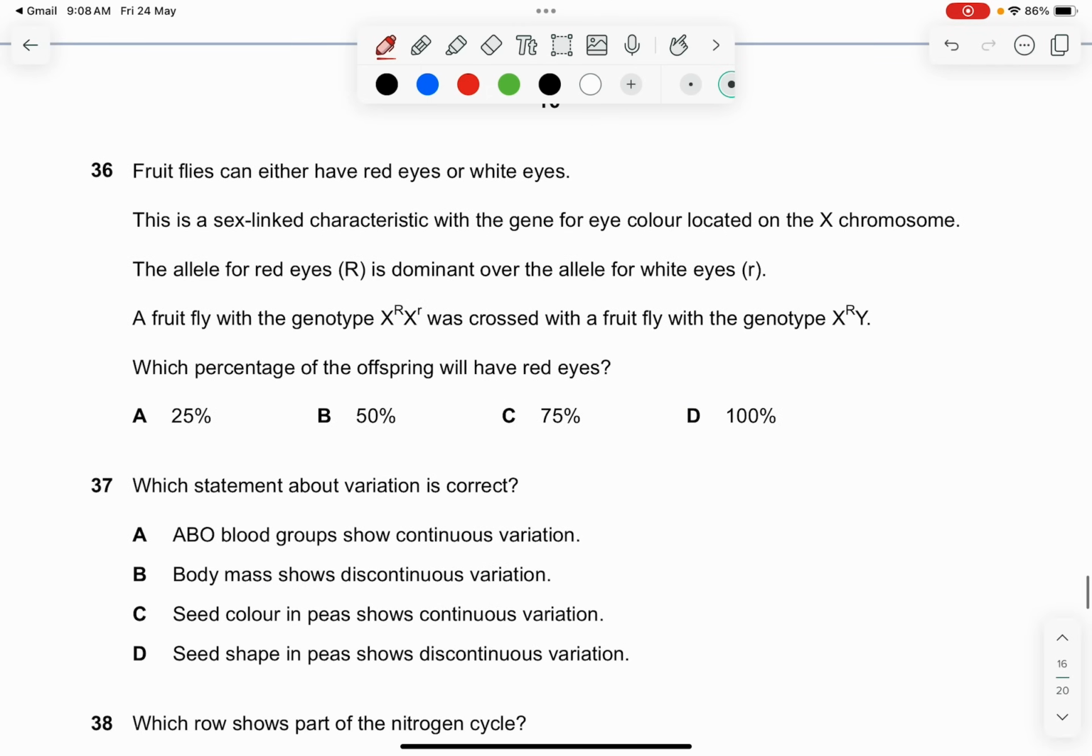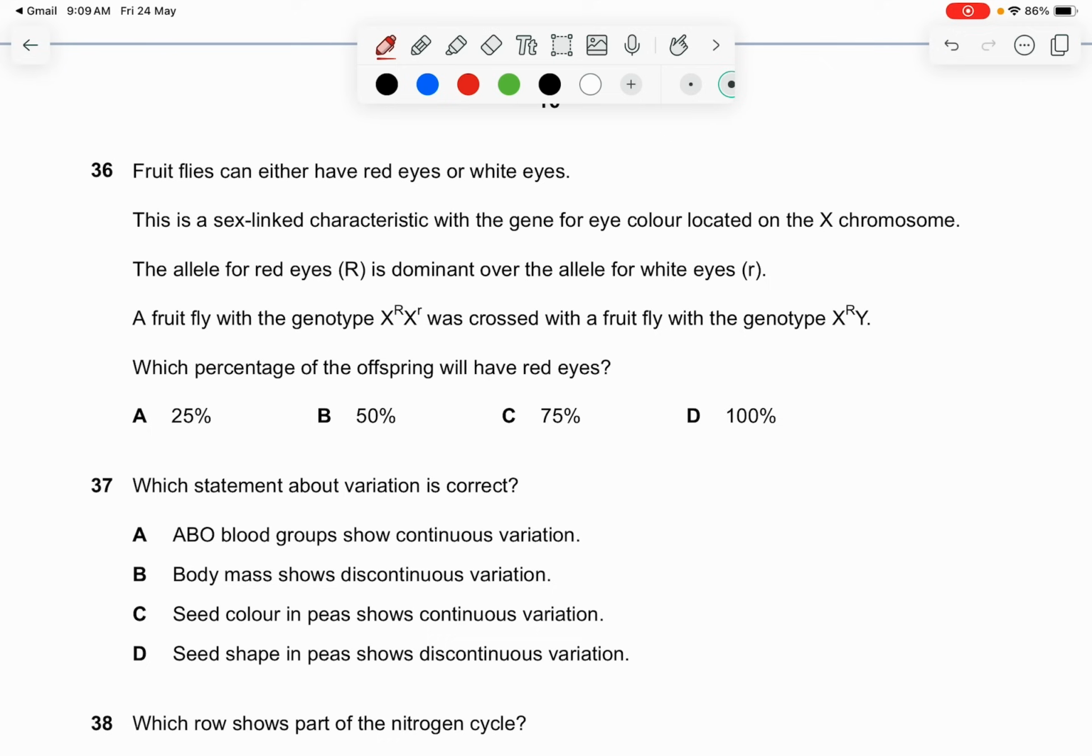Question 36. Fruit flies can either have red eyes or white eyes. This is a sex-linked characteristic with the gene for eye color located on the X chromosome. The allele for red eyes is dominant over the allele for white eyes. A fruit fly with the genotype XR and XR was crossed with a fruit fly with a genotype of XR and Y. So which percentage of the offspring will have red eyes?